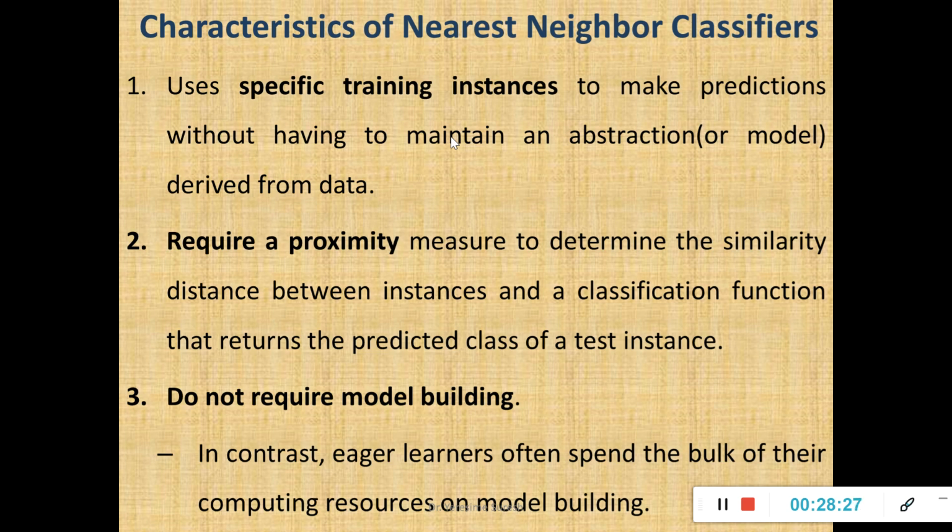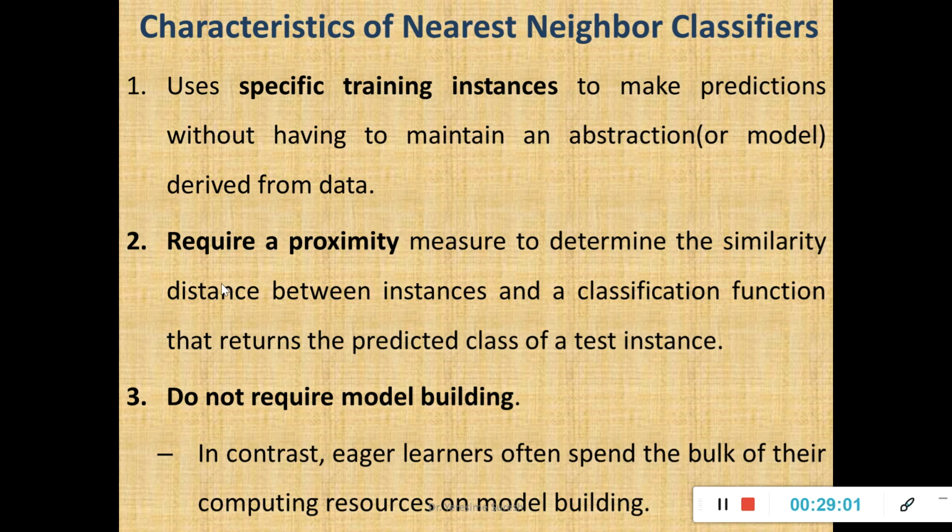It uses specific training instances to make predictions without having to maintain an abstraction or model derived from the data. So this is the definition of instance based learning. That means these classifiers, in comparison to rule based and decision tree classifiers, don't build a classification model. They just store the data. When a new instance comes, they compare. If it is available, the result will be notified, else no. That's why we say it makes use of specific training instances but not an abstraction or classification model.